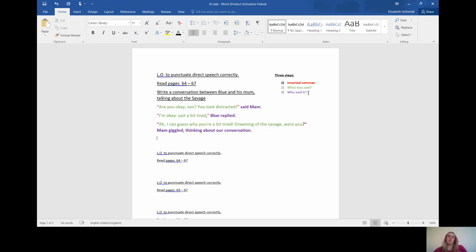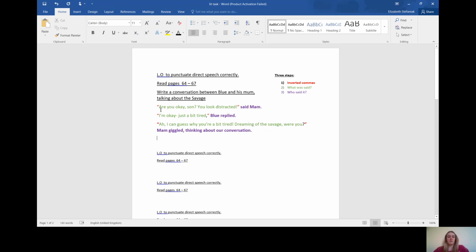And she remembers the night before when Blue showed her what he's been writing and told her about the savage and that he's been writing about her. So that hopefully reminds you about what's just happened. And Blue is suspicious that the savage has actually gone and put the grubby mark on Jess's brow. So he thinks that maybe that's where the mark has come from. So he's a bit in his own little world. And we're going to discuss a conversation which might have happened at this point in the story.